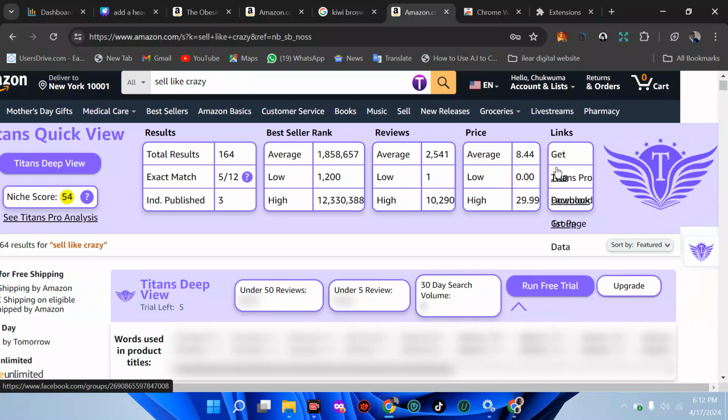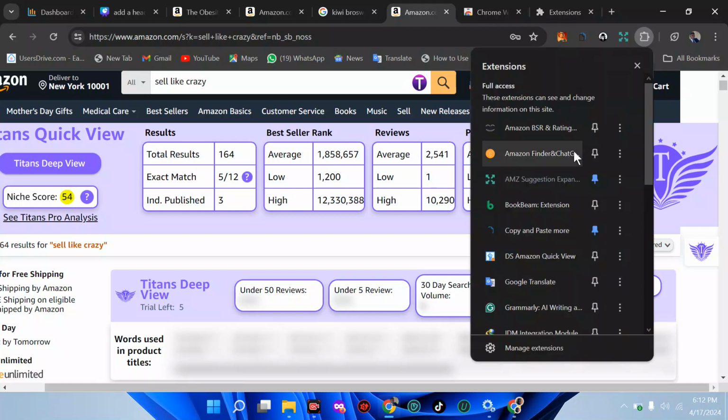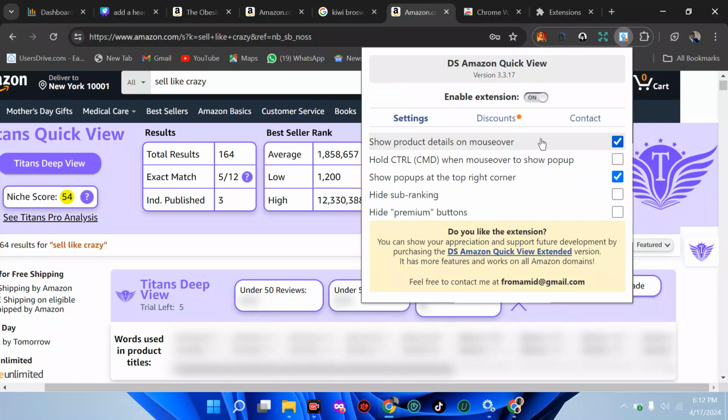Now we've talked about this. For example, your phone does not support this Titan Quick View. The next thing you want to install is called DS. Yes, let me open it. We're going to go straight to DS Amazon Quick View. What this does for you is when it's turned on, just search on this DS Amazon Quick View.